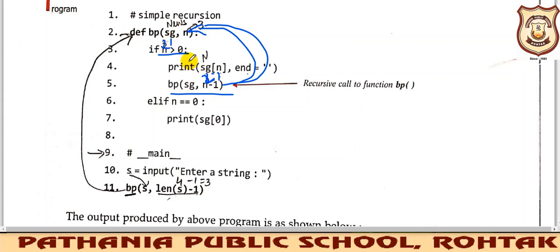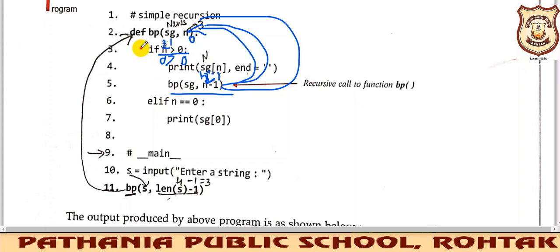n is 1 now. 1 is greater than 0, right? So it is still true, so it will go inside and print. Then 1 minus 1 is 0, so again this is a function call. You will go here. Now n is 0. You will keep on moving like this. When n becomes 0, is 0 greater than 0? This condition is now false.